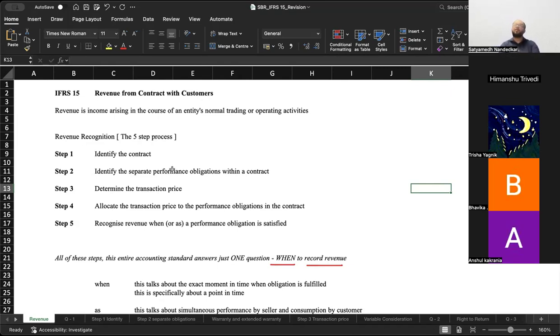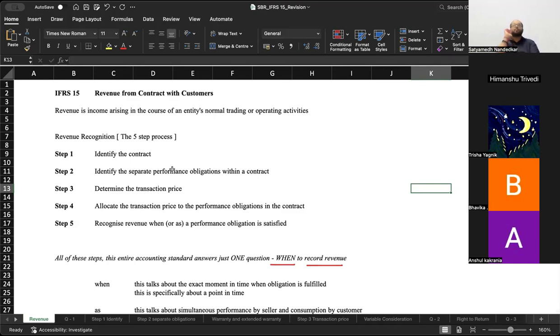And the term revenue recognition basically tries to answer one very important question. When exactly am I supposed to account for revenue? When am I supposed to record the entry? Bank account debit to sales or customer account debit to sales. So when exactly does sales get credited in your books of accounts? That is what IFRS 15 revenue from contracts with customers tries to explain.